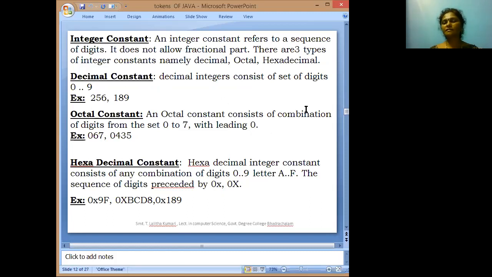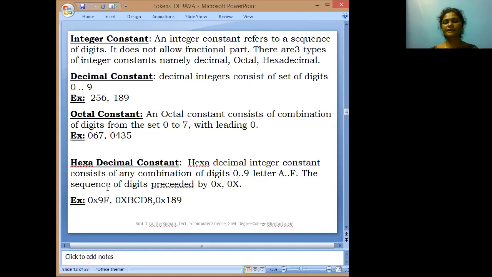Decimal constant: suppose we want to frame a number, that number must be within 0 to 9. The base of the decimal is 10. Octal: the base of the octal is 8. The number must be framed in between 0 to 7. How can we recognize the octal constant? An octal constant leads with 0. Those constants are called the octal constants.